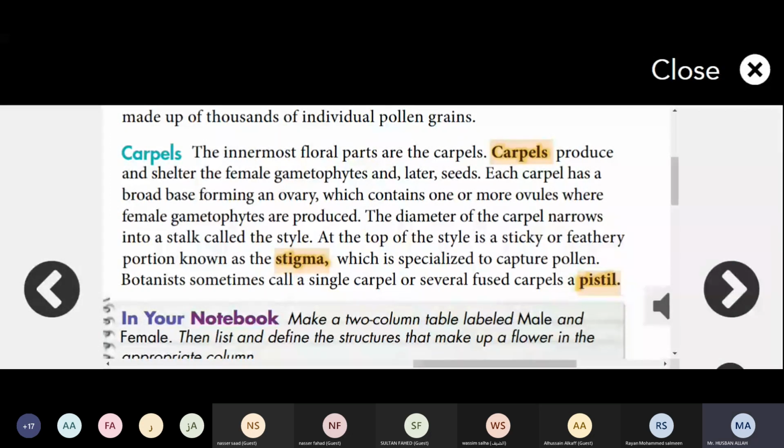Botanists, the people who study plants, sometimes call a single carpel or several fused carpels a pistil.